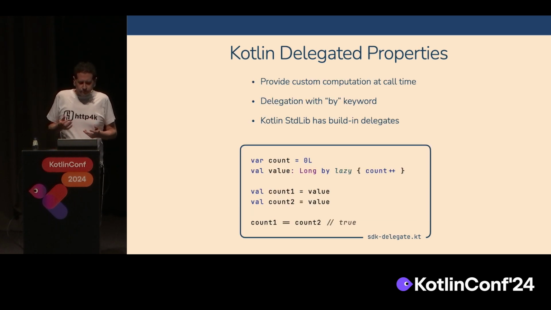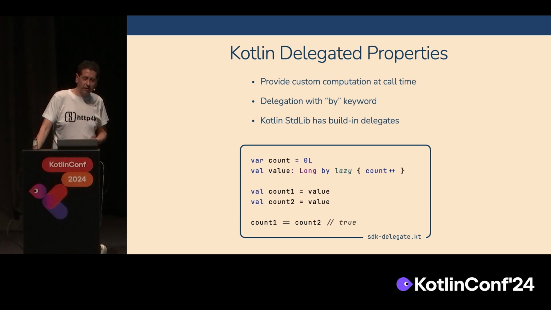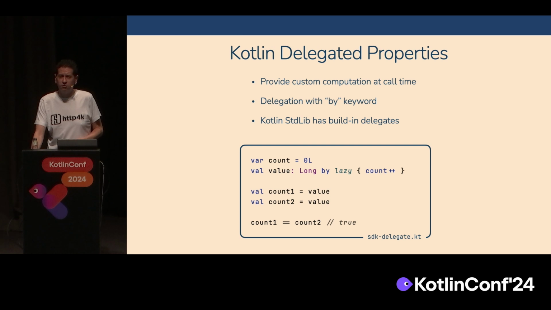So Kotlin provides delegated properties to us. Now, Kotlin properties are already one of these things that are deceiving us, because when you define a val or a var in a class, unless you define it as a JVM field with an annotation, the Kotlin compiler creates a get method and potentially a set method if it's a var, under the covers.